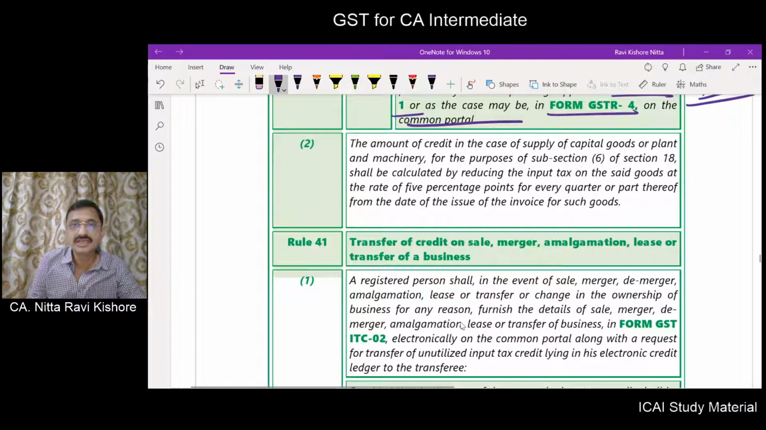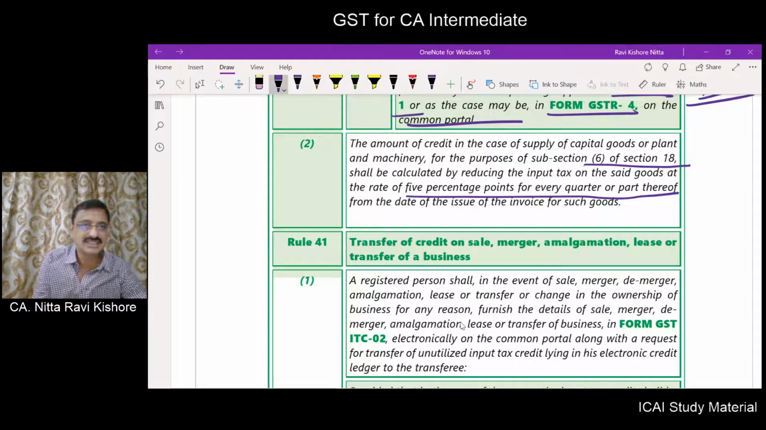The amount of credit in case of supply of capital goods or plant and machinery for the purpose of subsection 6 means plant and machinery or capital goods on which you have availed ITC, and now you are selling it. Then what do you have to do? You have to reverse the ITC based upon certain percentage points or the transaction value, whichever is higher. For that, this has to be calculated by reducing the input on the said goods at 5 percentage points for every quarter or part thereof.